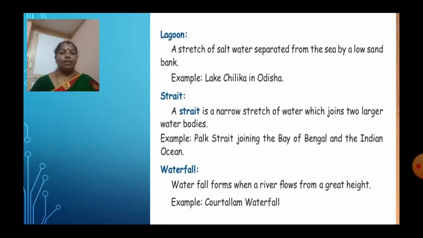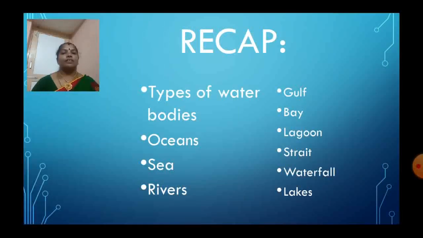When a river originates from the mountain and falls from a great height down to the low lying land area, with great force, that water body is called a waterfall. Example is Kuttalam waterfall.